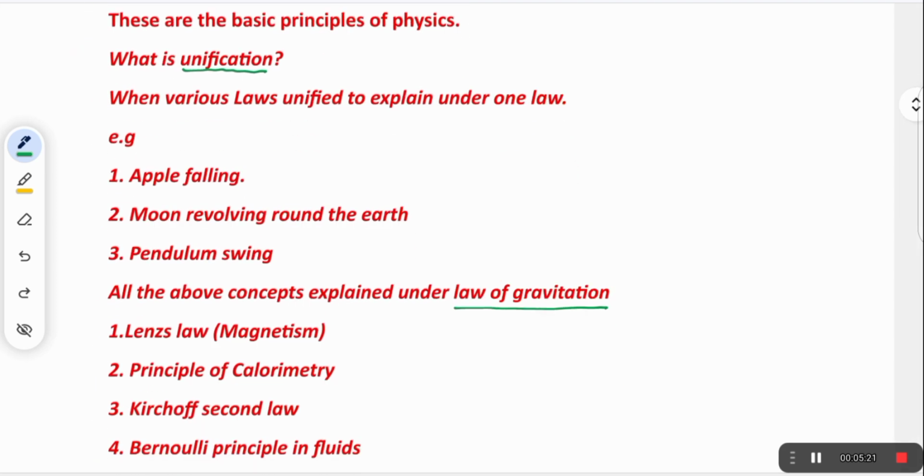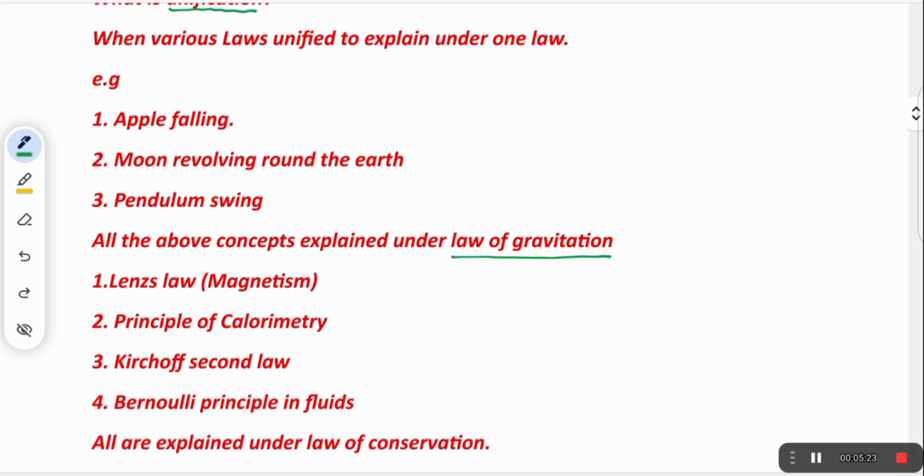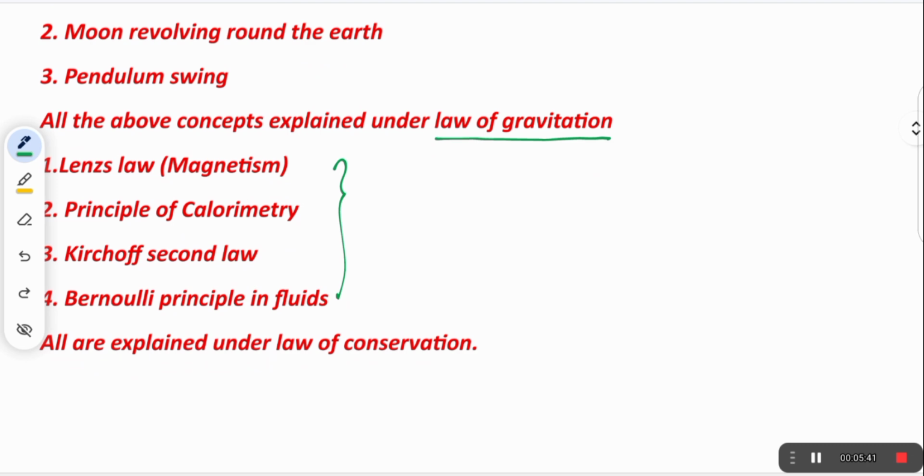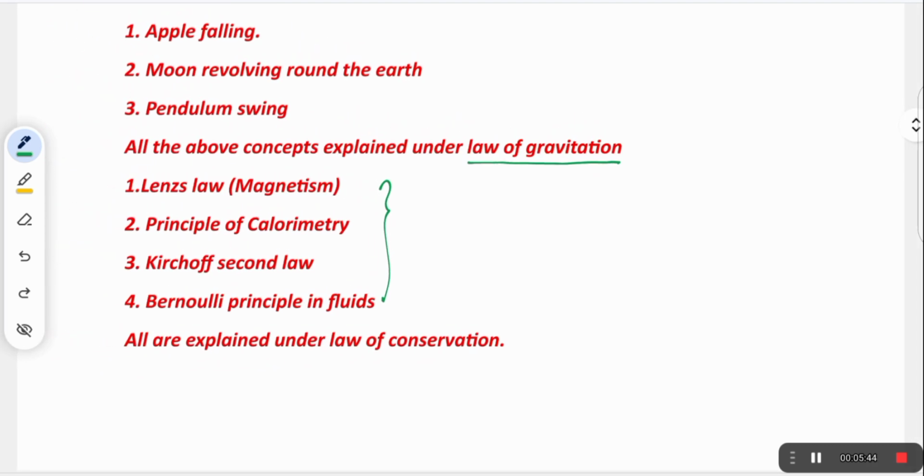Now I will give you another example so you will understand better. Lenz's law, it is magnetism. Principles of calorimetry. Kirchhoff's second law. Bernoulli principle in fluids. These all concepts are explained under one law, that is the law of conservation. You know what the law of conservation of energy is, what the law of conservation of mass is.